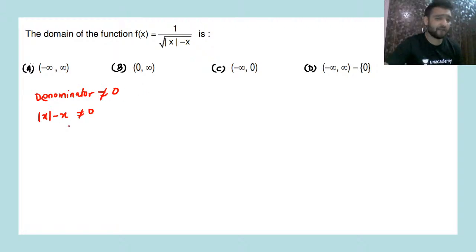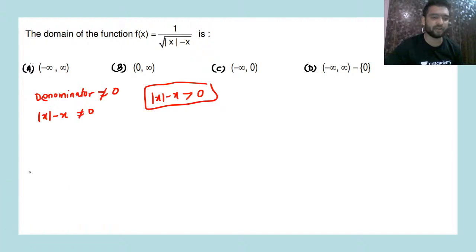Second, you have to think for it. Now second thing is mod of x minus x must always be greater than 0. So from here, simply can we solve it for this, mod of x minus x greater than 0, because if it is greater than 0 it won't be equal to 0. So we need not solve the first thing directly. If you solve this, that will be your final answer for the domain. Yes or no?